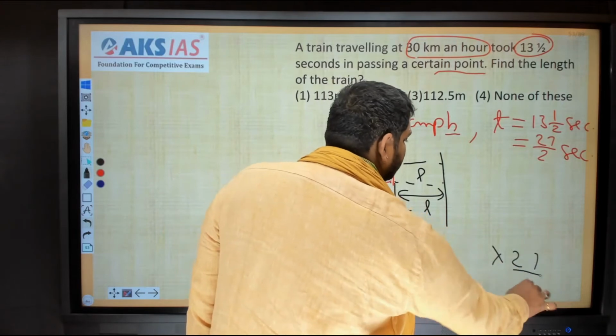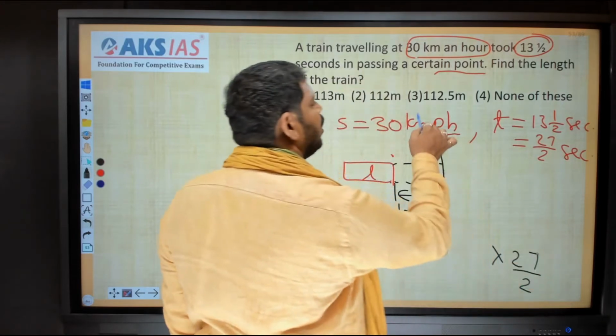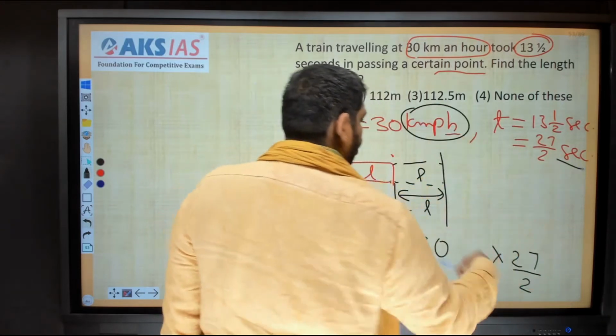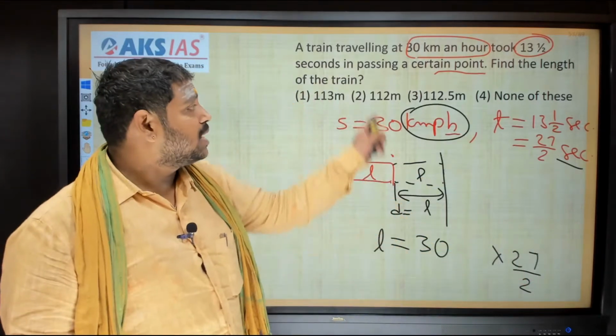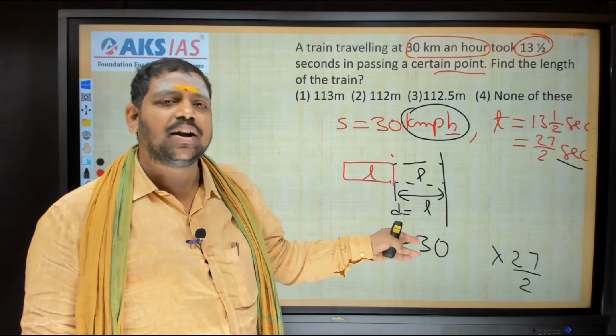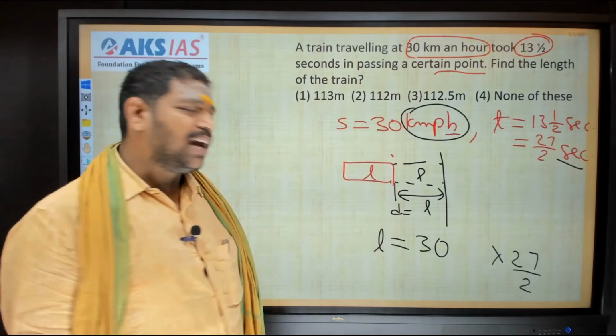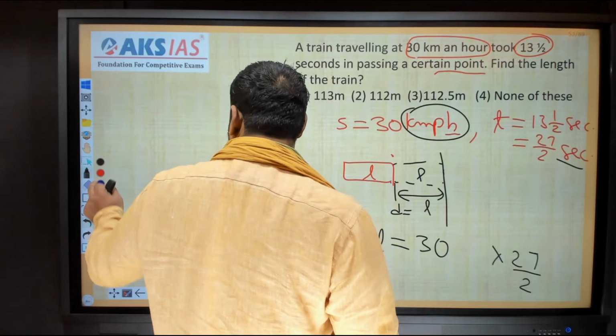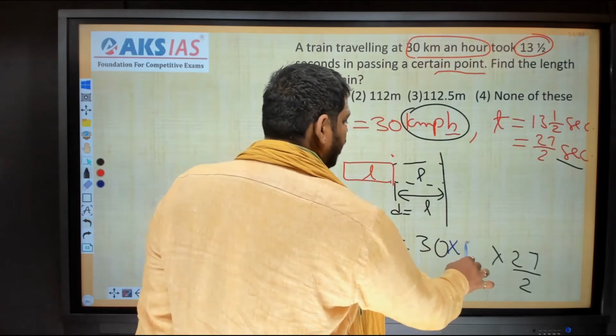Sir, here I have a question. The speed is in kilometers per hour and the time is in seconds, so I should not multiply directly. The options are in meters, not kilometers. That's why I am converting kilometers per hour into meters per second. To convert that, I am multiplying with 5 by 18.